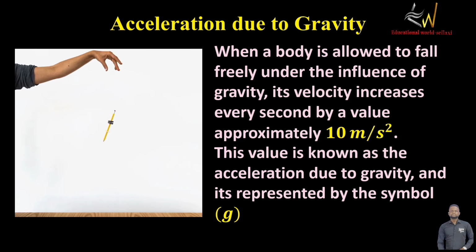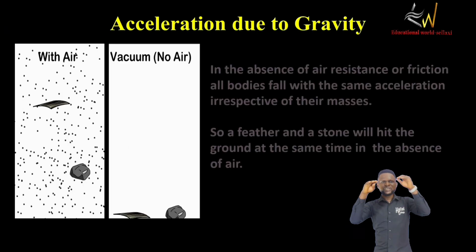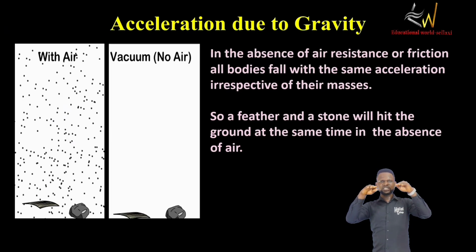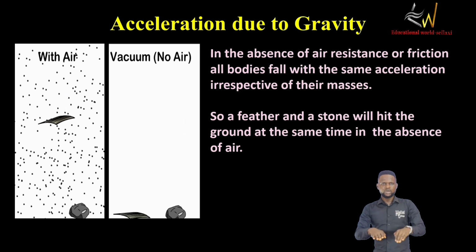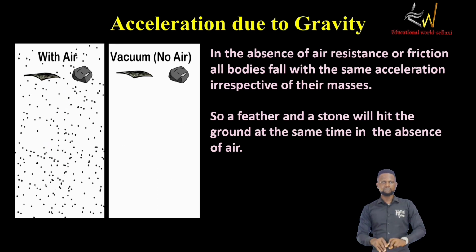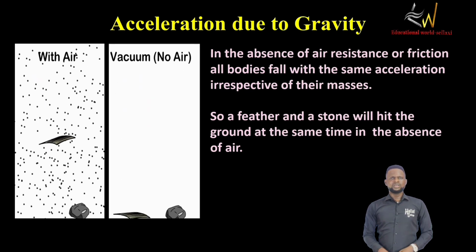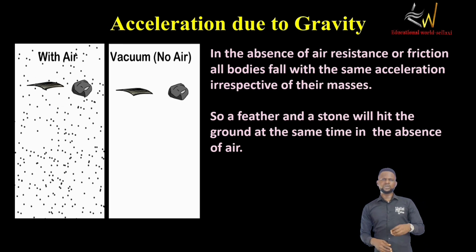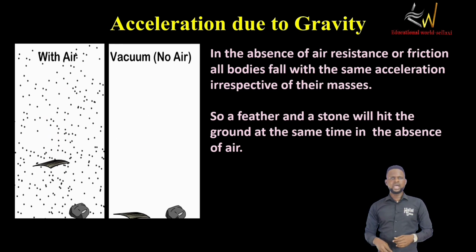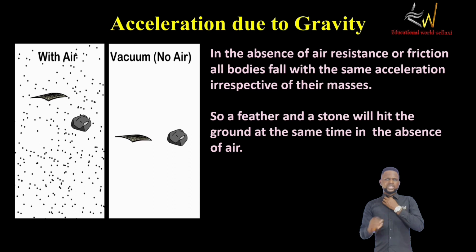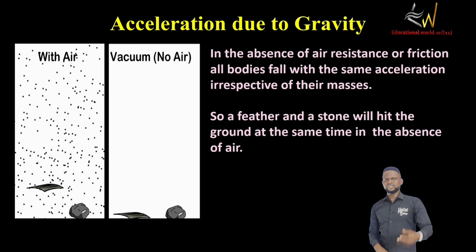All right. So still on the concept of the acceleration due to gravity, this simply means that if I drop two objects at the same time, their speeds or their velocities will be increasing at the same rate until they hit the ground. Now you ask me, sir, but when you drop a feather or a piece of paper and a stone, the stone will hit the ground before the paper? Yes, I agree with you. You have a point there.